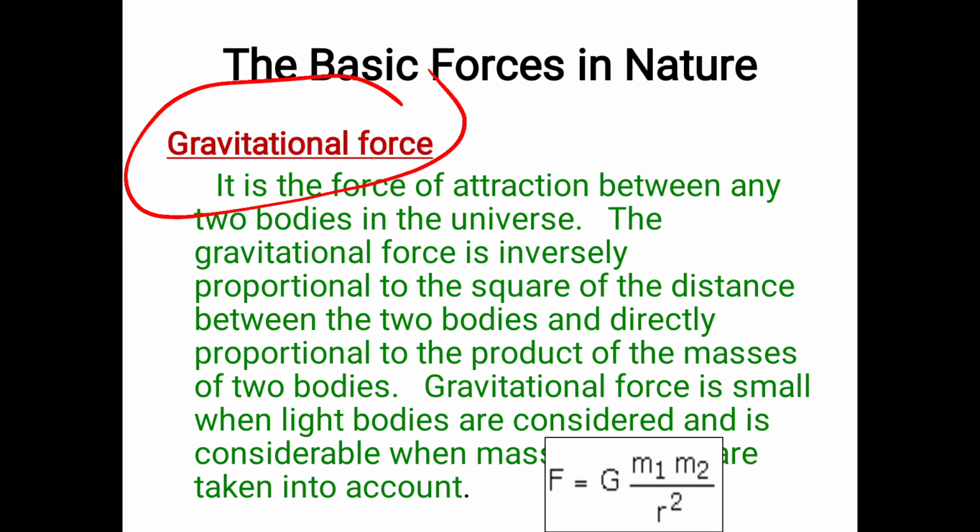The gravitational force is small when light bodies are considered and is considerable when the masses are large. Therefore, F is equal to G m1 m2 by r square. Here G is called the gravitational constant, m1 is the mass of particle 1, m2 is the mass of particle 2 and r is the distance between the two body masses.